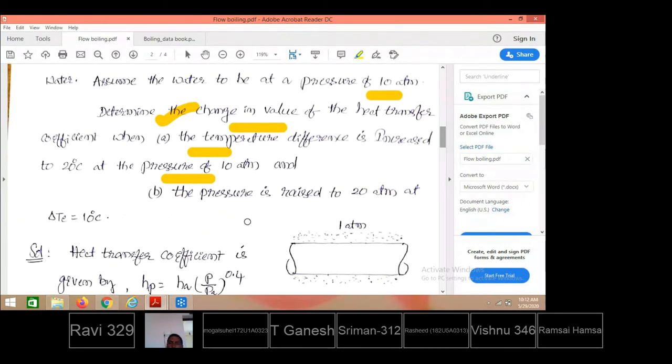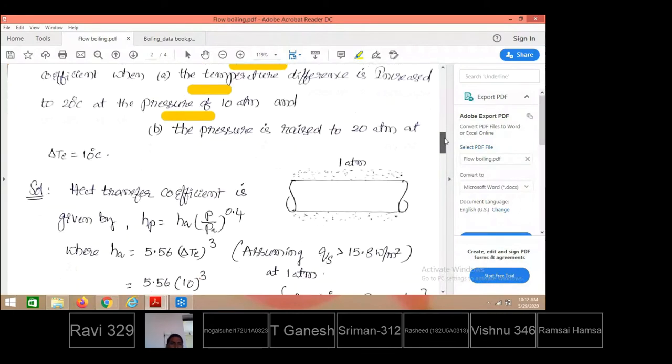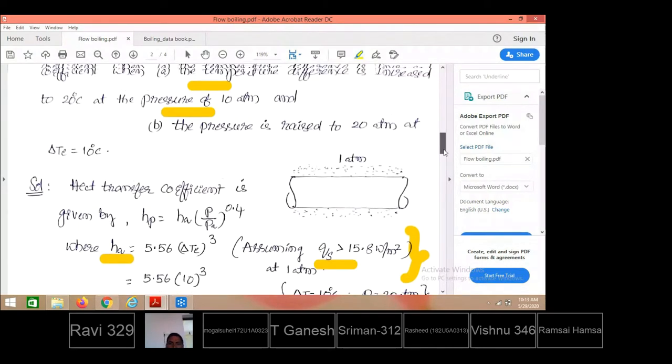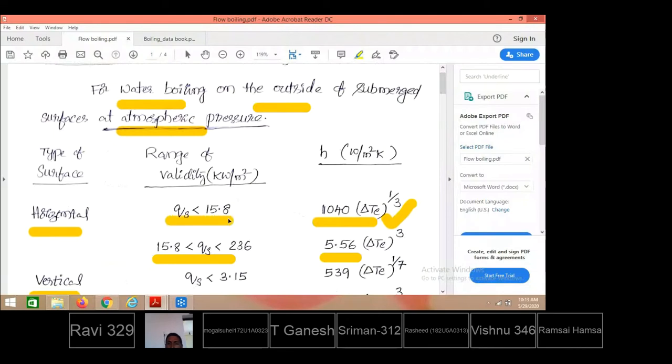What is given here in the first case? For 10 degrees centigrade difference, what is the heat transfer coefficient at 1 atmospheric pressure? That assumes the heat flux is less than or greater than 15.8. This depends on the range of heat supply we have considered. In nucleate boiling, if you see these relations, for different heat flux values, different h values are available. Either we choose this case or this case. When heat flux values are in the range of 15.8 to 236 kilowatts per meter square, for this range I am now choosing, this is our assumption.